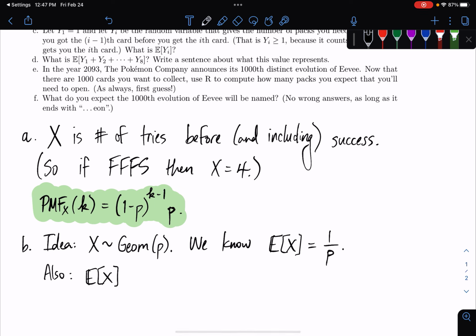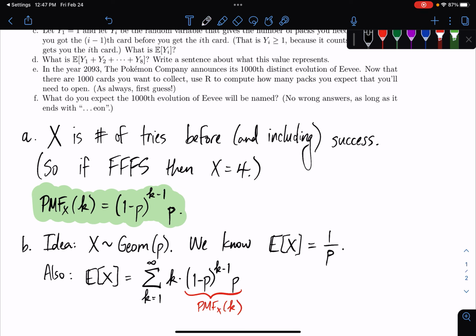The expected value of X is going to be the sum as k goes from 1 up to infinity of k times the PMF of X, which I'm going to write like this, (1 minus P) to the k minus 1 times P. And we note, hey, that's our PMF of X evaluated at k. And this, it turns out, equals 1 over P, although it's definitely not super obvious.